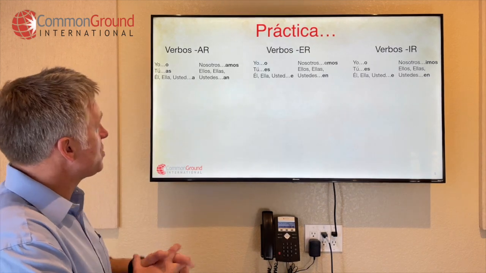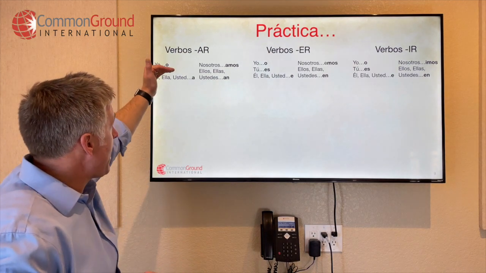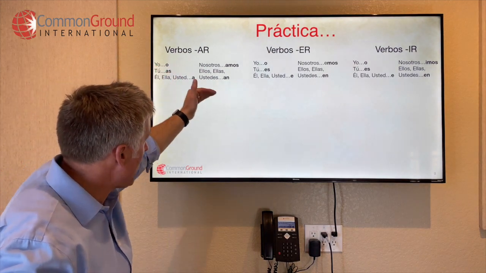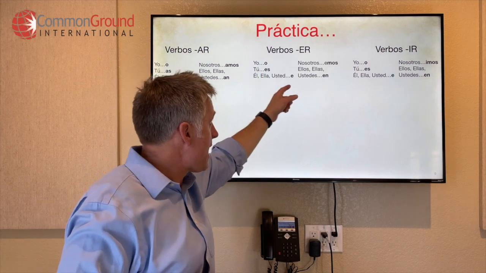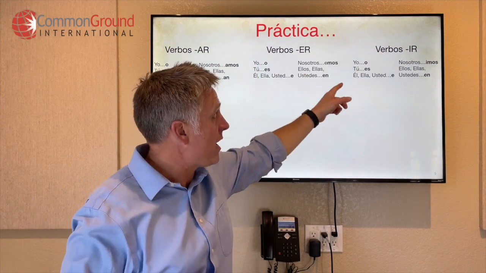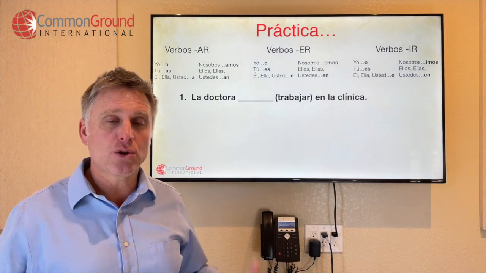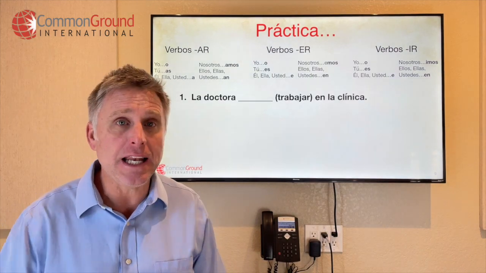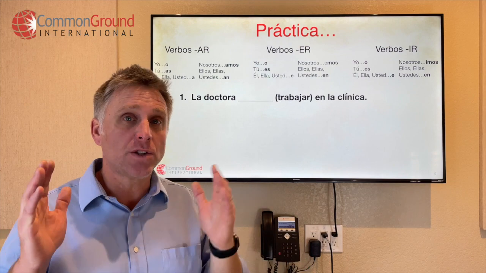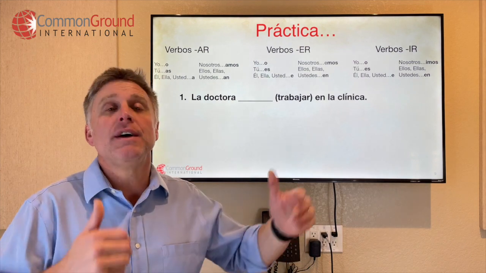Okay, so here we go. Here we have our notes. Our endings for AR verbs, o, as, a, amos, an. ERs, o, es, emos, en. And IRs, o, es, imos, en. Okay, bien. So here we go. La doctora trabajar en la clínica. How are we going to do this? We're saying the doctor works in the clinic.